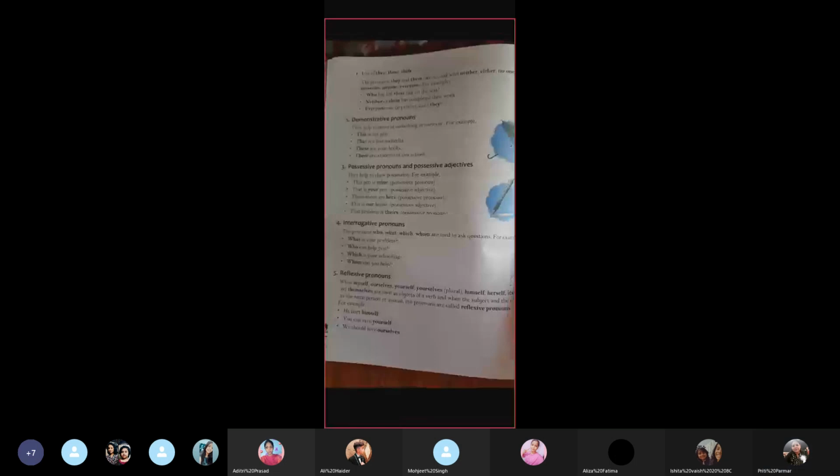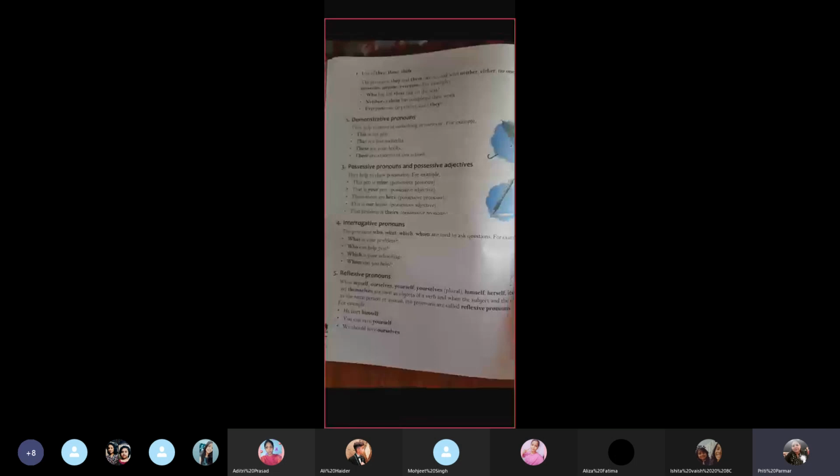Let us see. When myself, ourselves, yourself, yourselves, himself, herself, itself, themselves are used as objects of a verb, underline this. When they are used as objects of a verb, and when the subject and the object are the same person or animal, the pronouns are called reflexive pronouns.